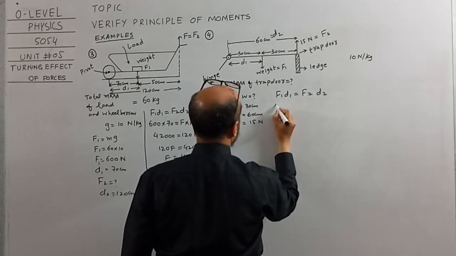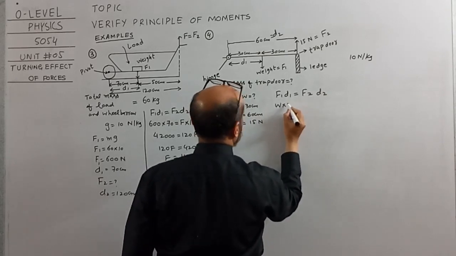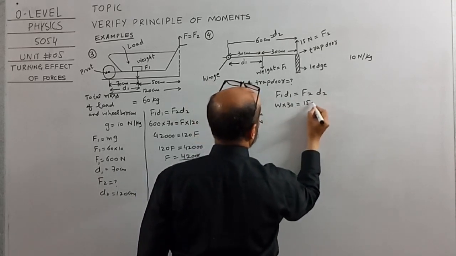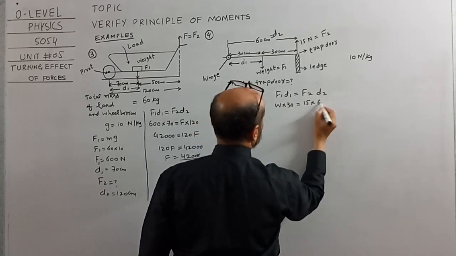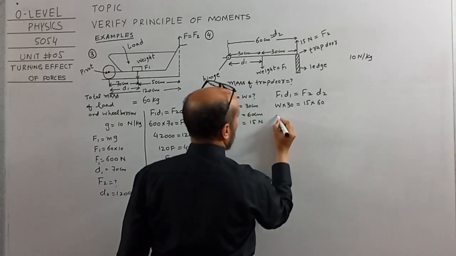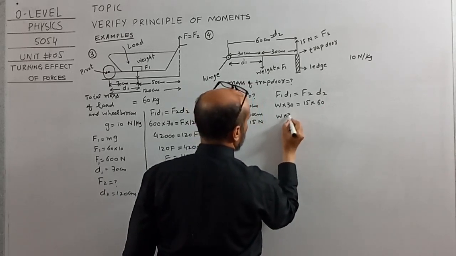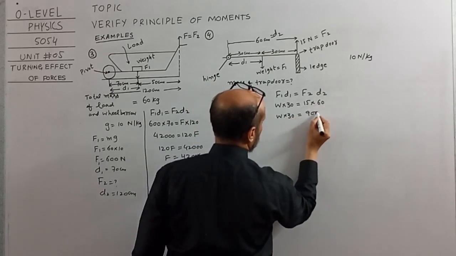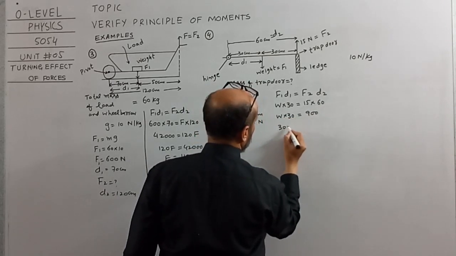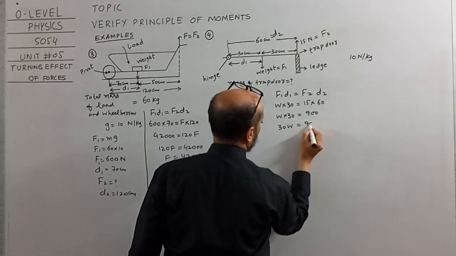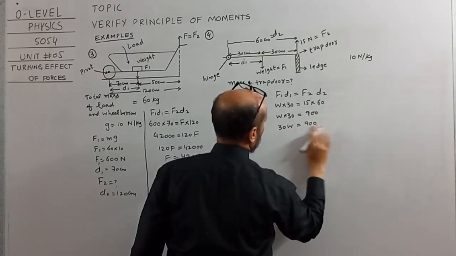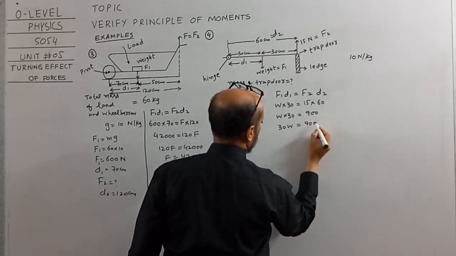F1 is equal to W, D1 is equal to 30, F2 is equal to 15, D2 is equal to 60. Okay, W into 30 is equal to 15 into 60, 900. 30W is equal to 900.